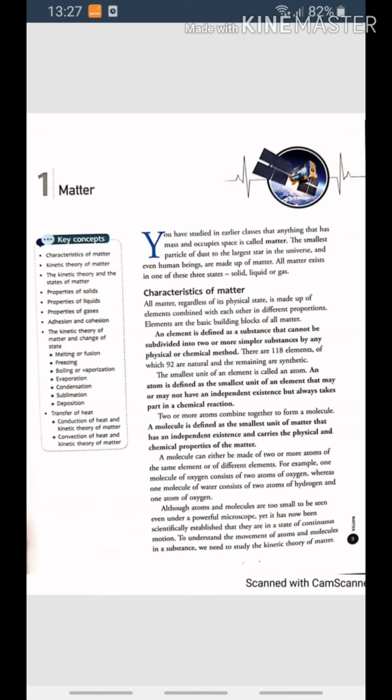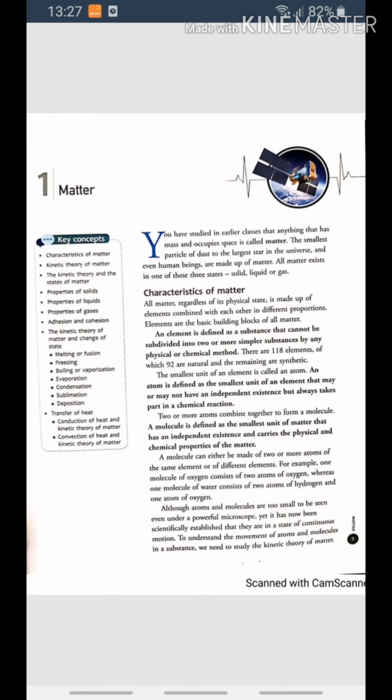Lastly, see the properties of gases. Gases have no definite shape. They take the shape of the containers in which they are kept. They have no definite volume. They take the volume of the containers in which they are kept. They are highly compressible. They can flow easily in all directions.